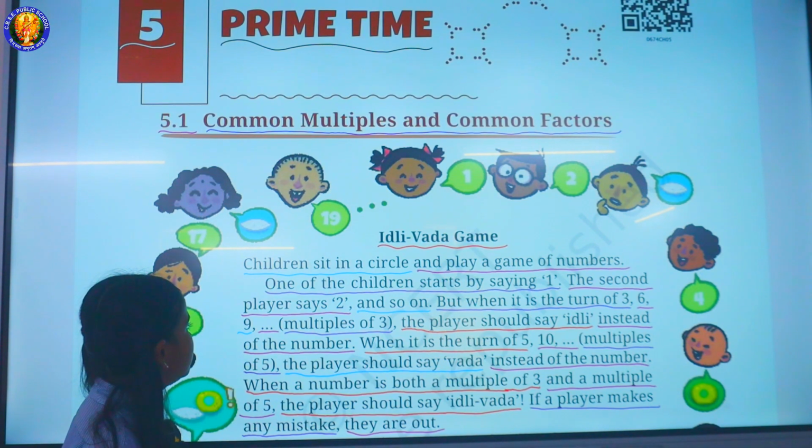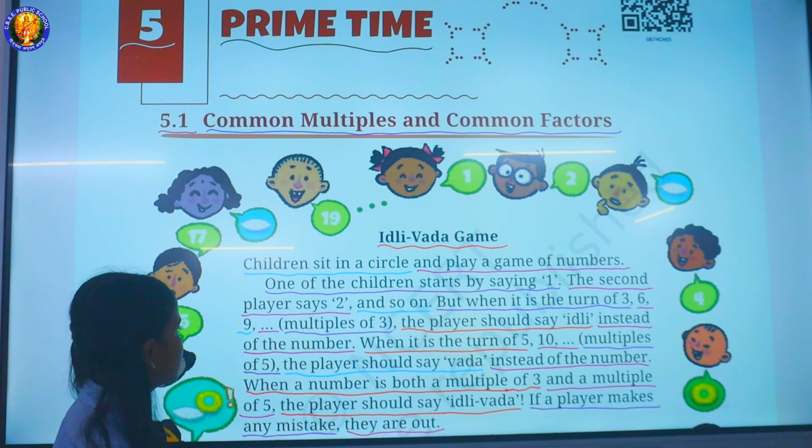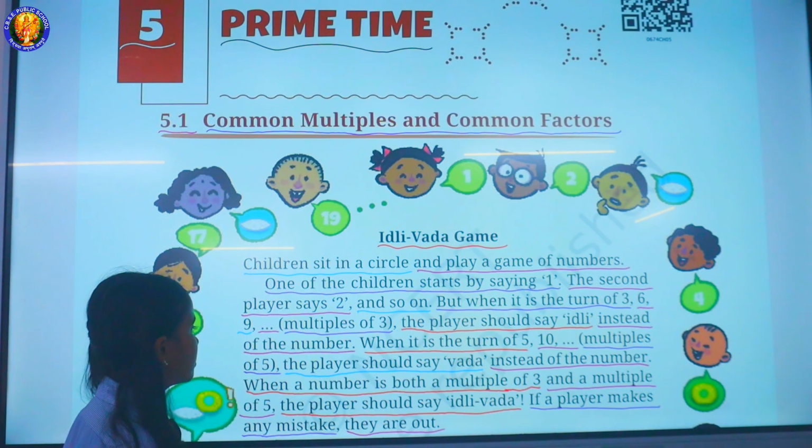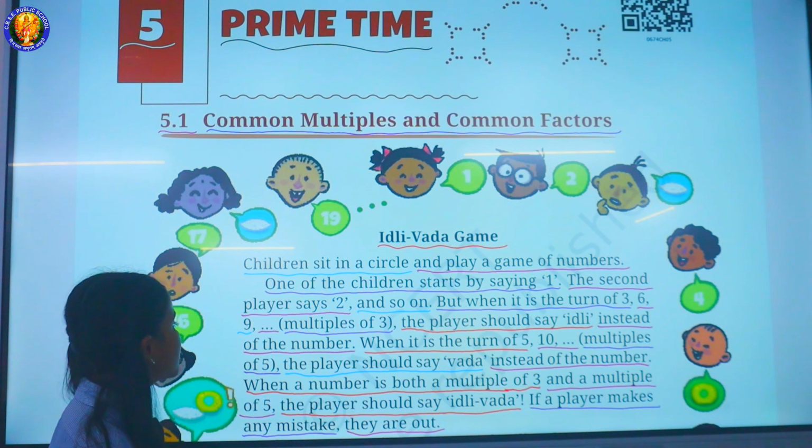Children sit in a circle and play a game of numbers. One of the children starts by saying 1. The second player says 2. And so on. But when it is the turn of 3, 6, 9, and so on, multiples of 3, the player should say idli instead of the number.